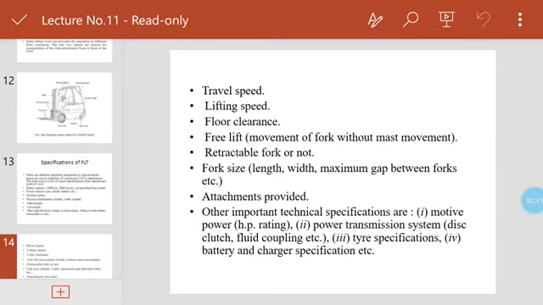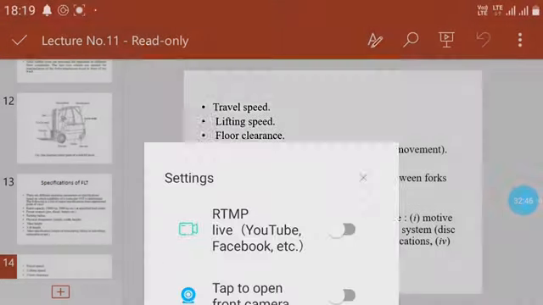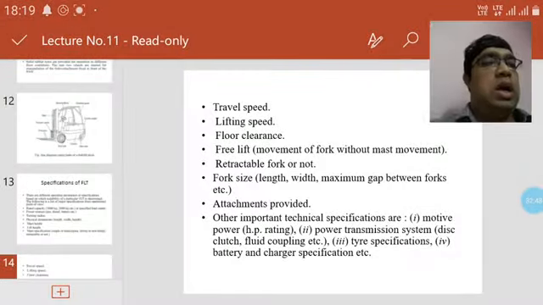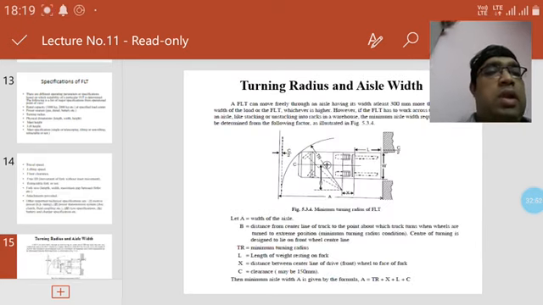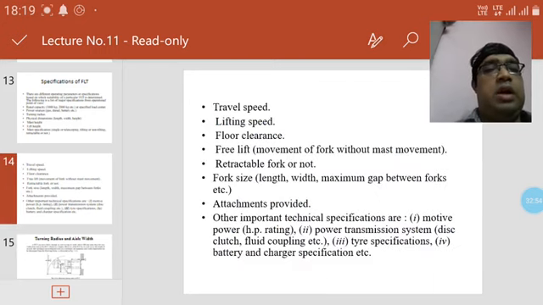You also have to give the travel speed, meaning the speed you need, and the travel speed is much more essential.